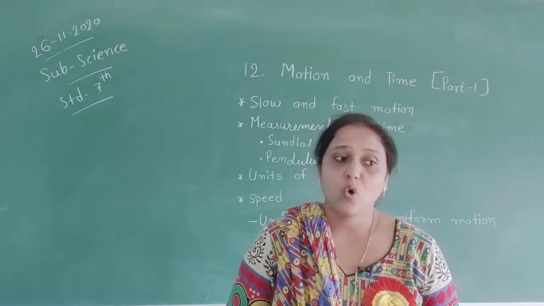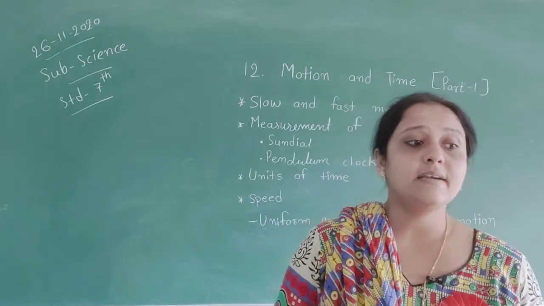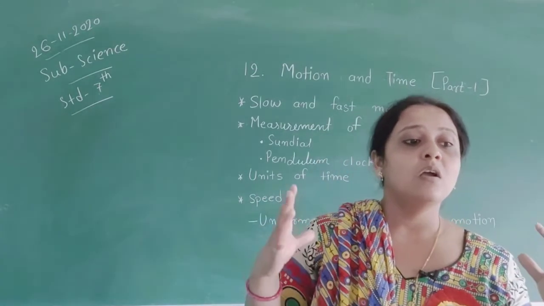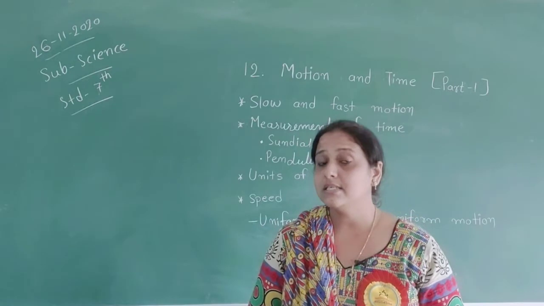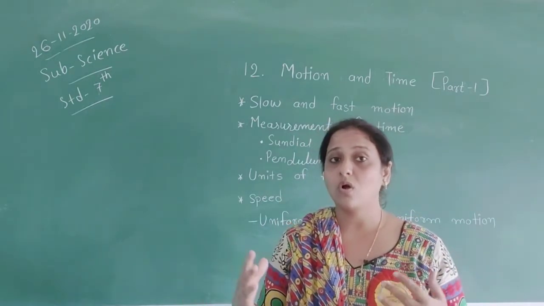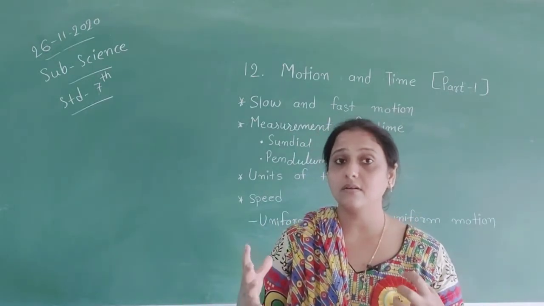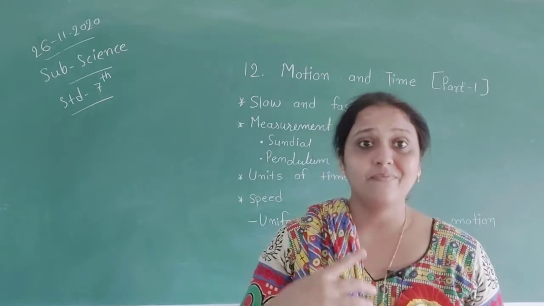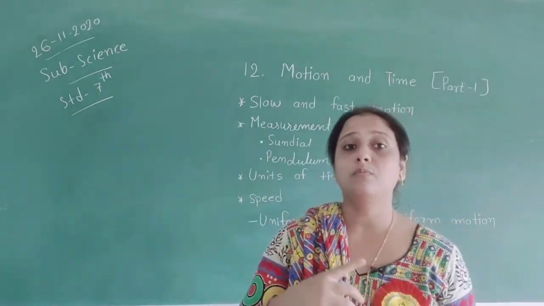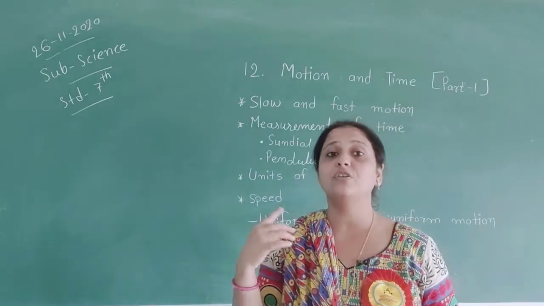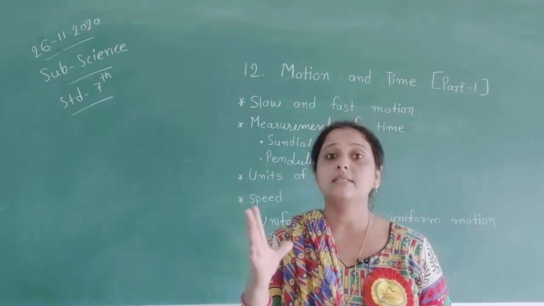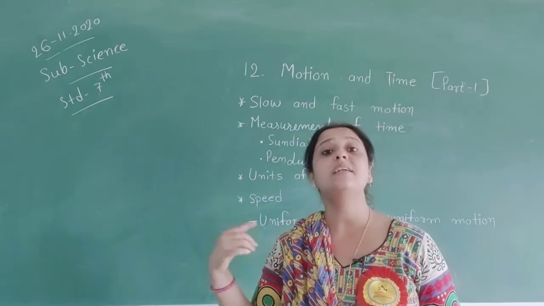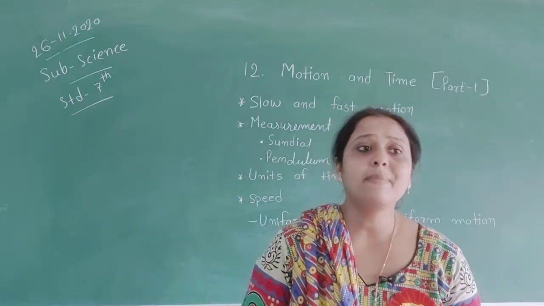In your textbook on page number 190, in our solar system, we can also see the gravitational force and speed. All planets which stay there do movement and have speed. All have different speed according to their distance.